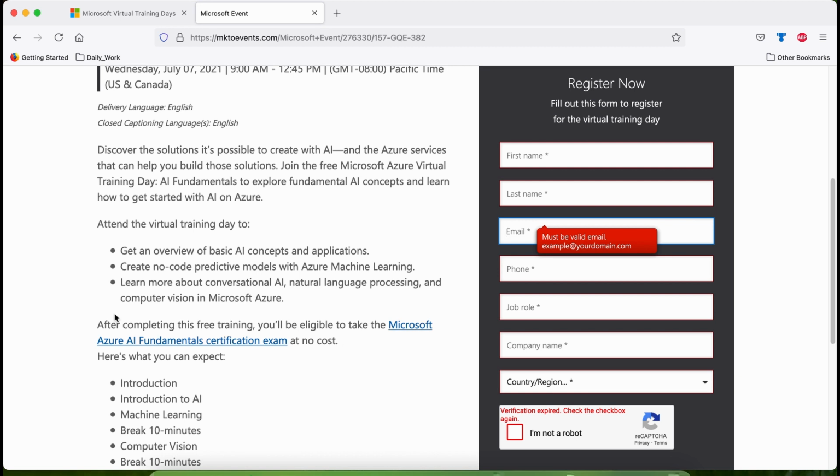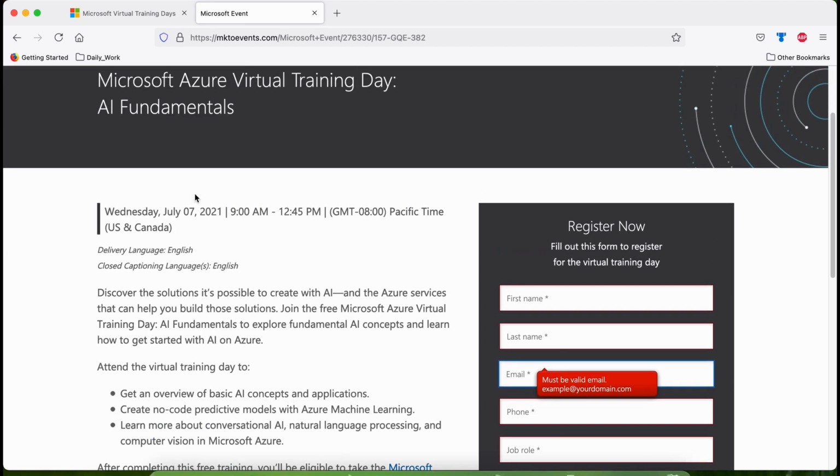As I told earlier, the voucher will be valid till June 30, 2022, and you can take that exam at any point of time. So this was about AI 900.